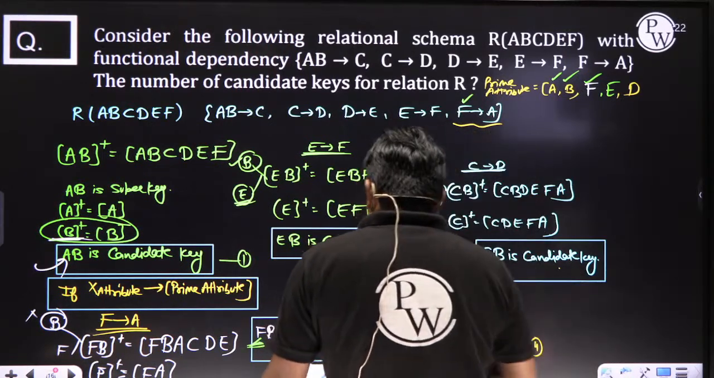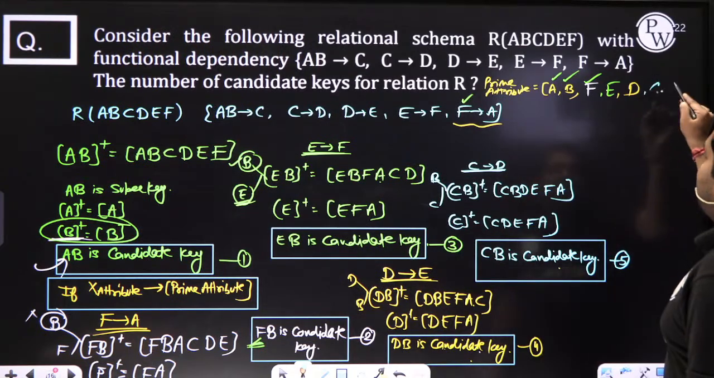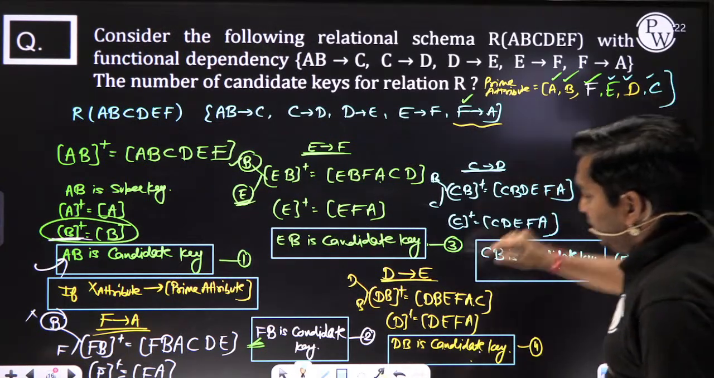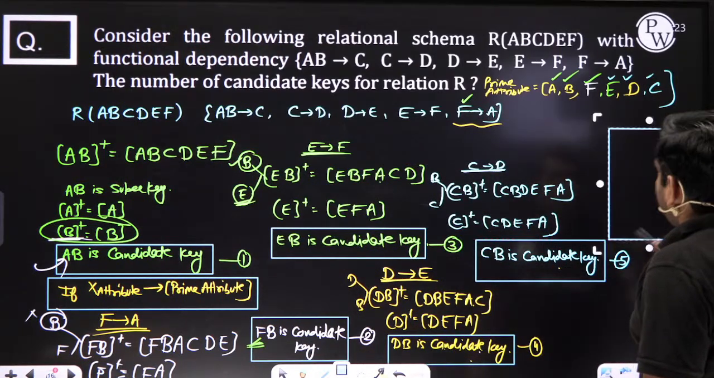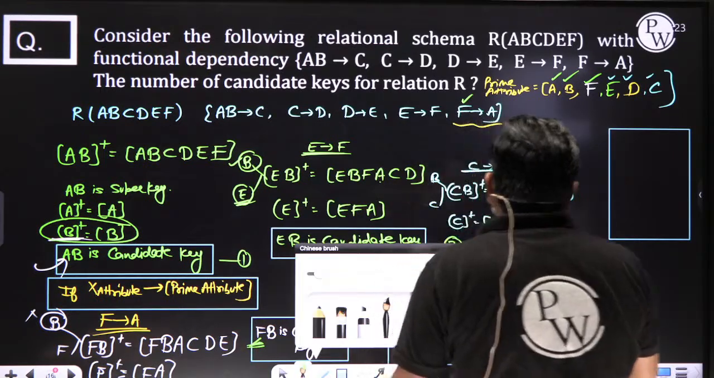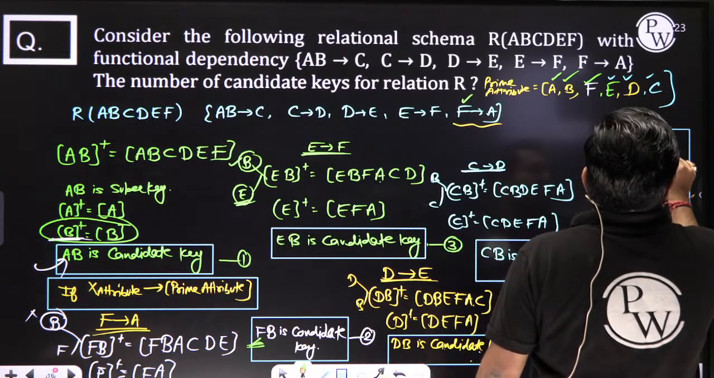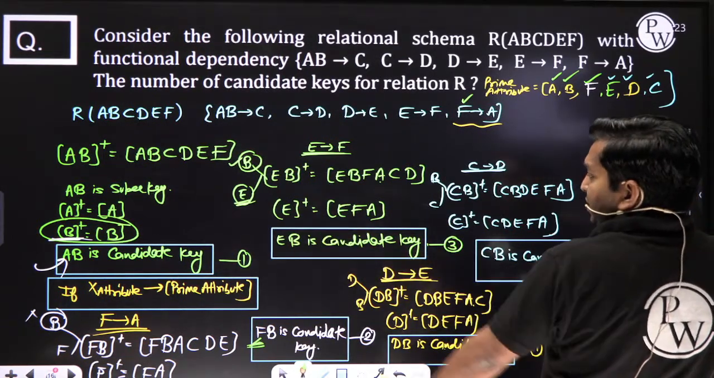Now the prime attribute test is C. C is determined by A. Already we taken. Then how many candidate keys are we getting, my dear? We are getting 5 candidate keys, and what are the names?